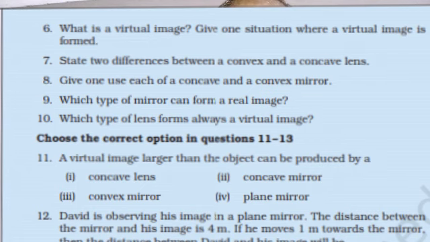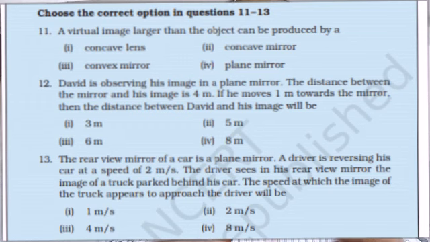Number 2, convex lens can form real image. Concave cannot form real image. Convex lens converges light falling on it. Concave lens diverges light falling on it.